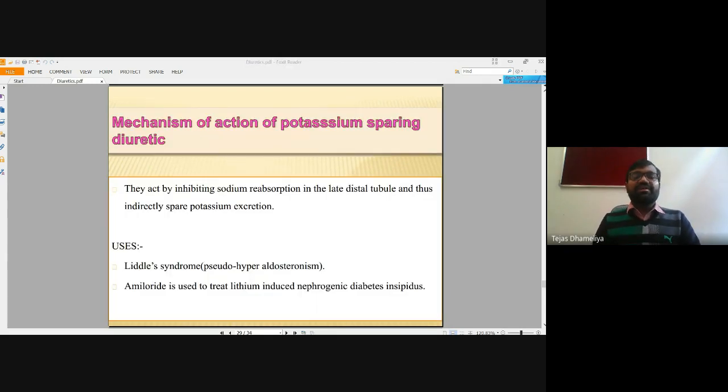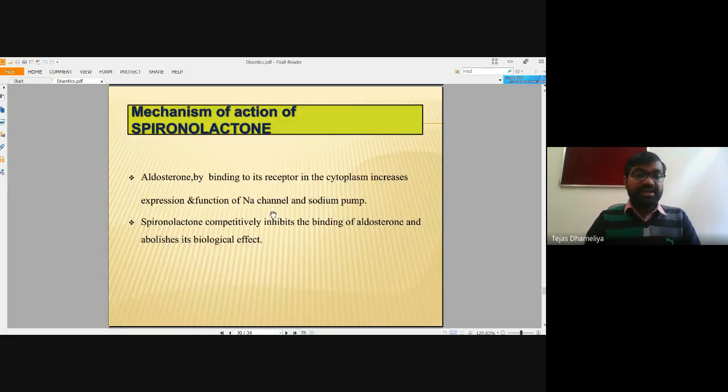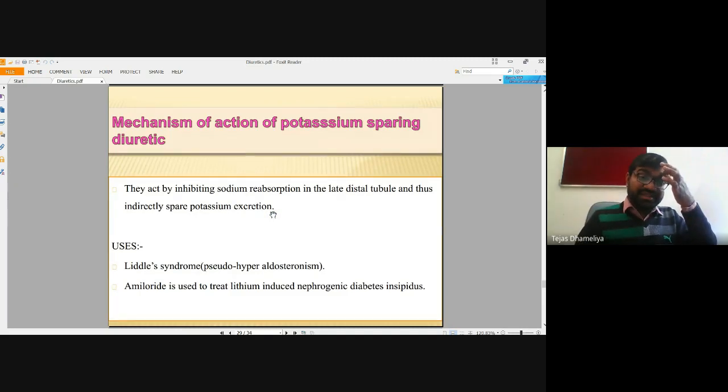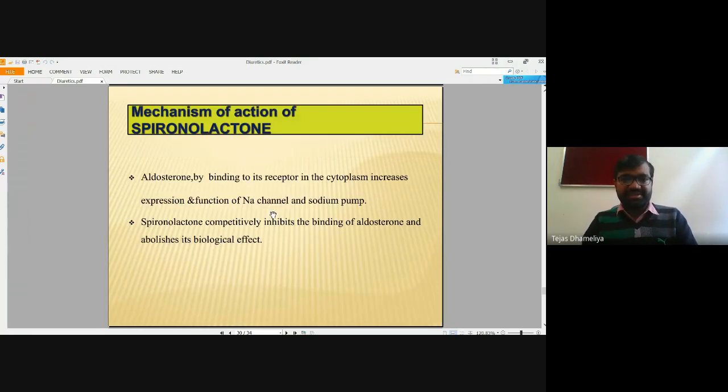Right, now coming to the potassium sparing diuretics. Potassium sparing diuretics are those diuretics which retain potassium in the body and still cause diuresis. Here they are used in Liddle syndrome, which is called hyperaldosteronism, and amiloride is a diuretic which is generally given in nephrogenic diabetes insipidus.